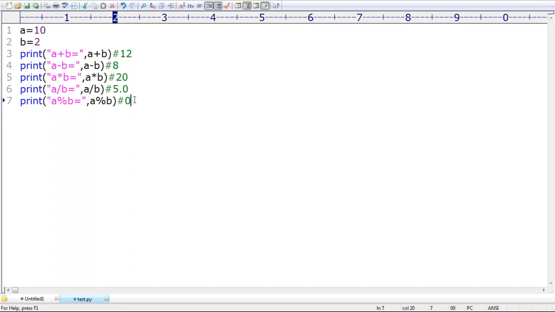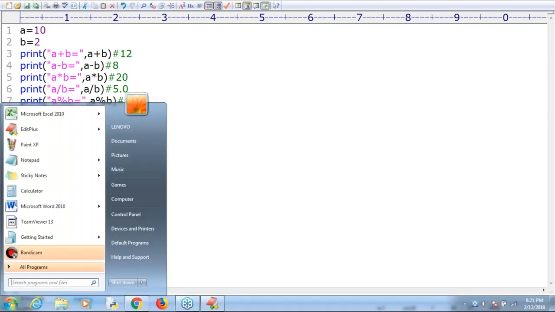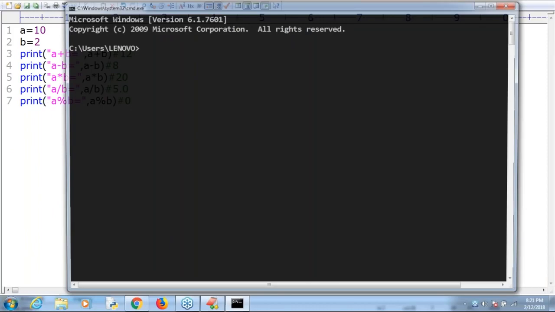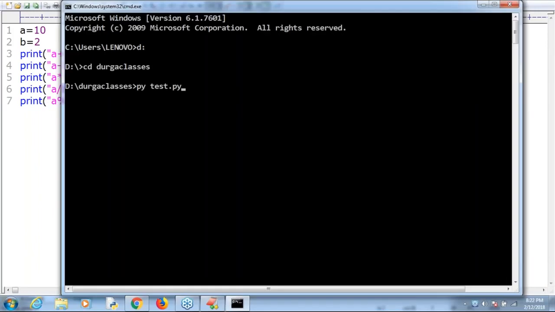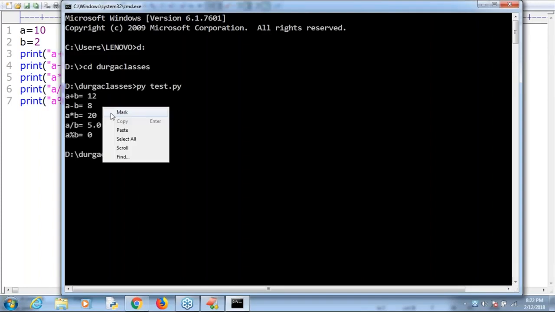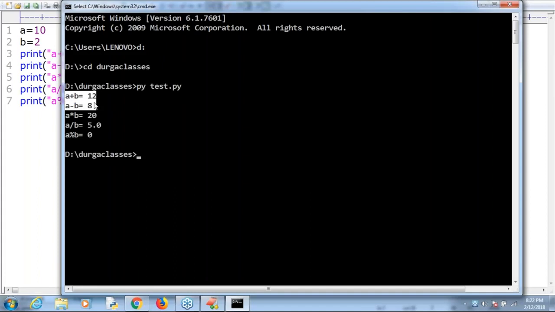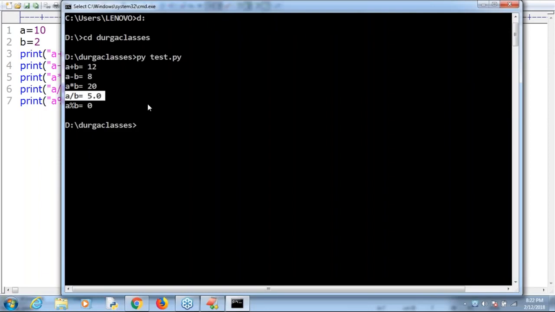Sir, let me go to the command prompt. D:Durga classes, py test.py. I'm trying to execute py test.py. Can you please tell? Observe that A plus B is 12, 8, 20, 5.0. Special concentration is required on this one, sir. A by B is nothing but 5.0. A percentage B is equal to 0. Sir, any doubt?